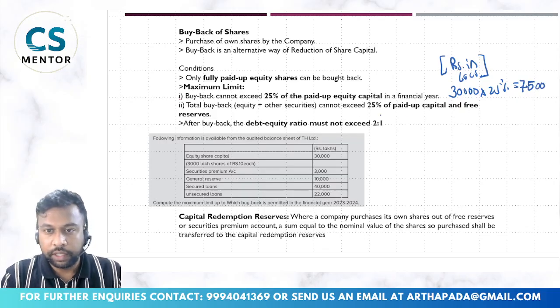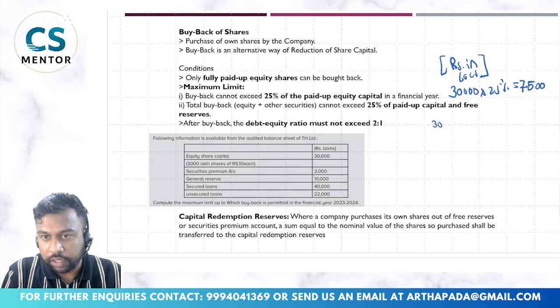The next condition: currently we are buying back equity only, there is no preference share or anything here, only equity shares are given. So 25% of paid up capital and free reserves. How much is my paid up capital? 30,000, plus free reserves 3,000 and 10,000.